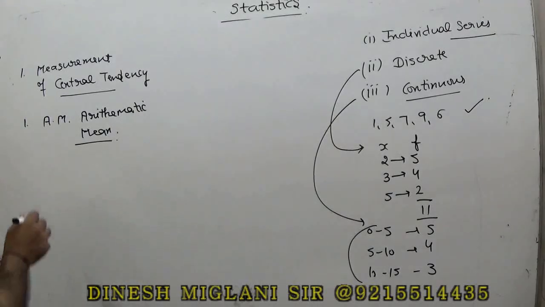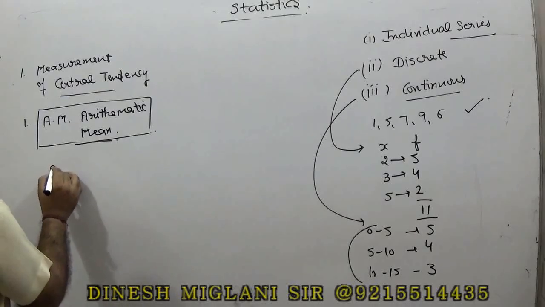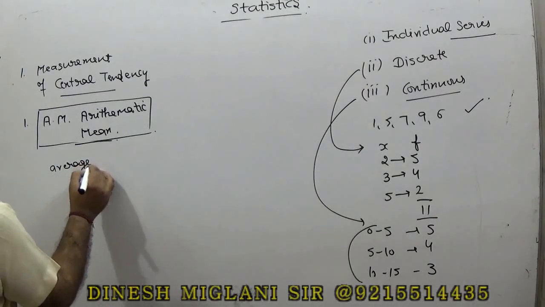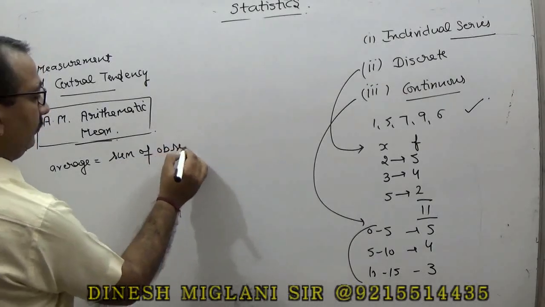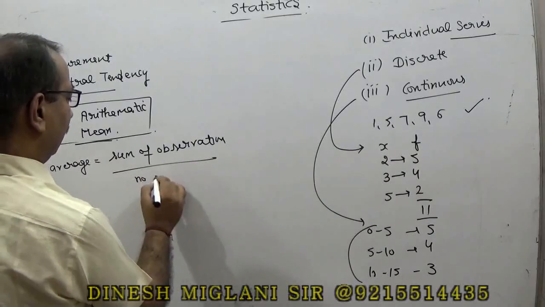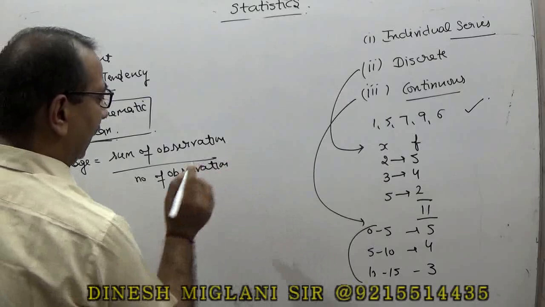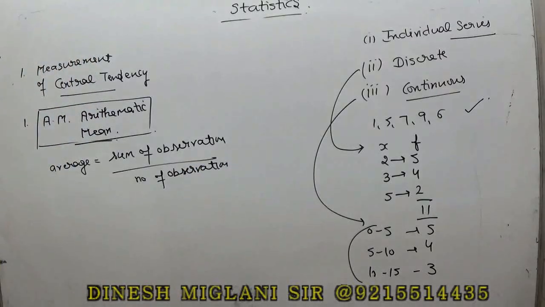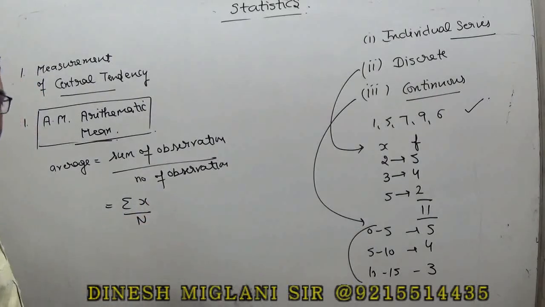Now, let me start with the first thing, that is arithmetic mean. Arithmetic mean is simply said to be the average. Average means sum of observations divided by number of observations, right? Whatever terms are given, add all of them and divide by the number of terms. You may say it as summation of x divided by n, where n is the number of terms and x is the summation, meaning addition of all of them, right?